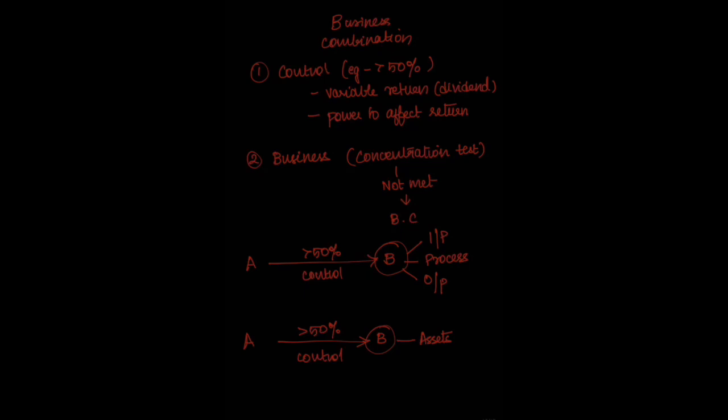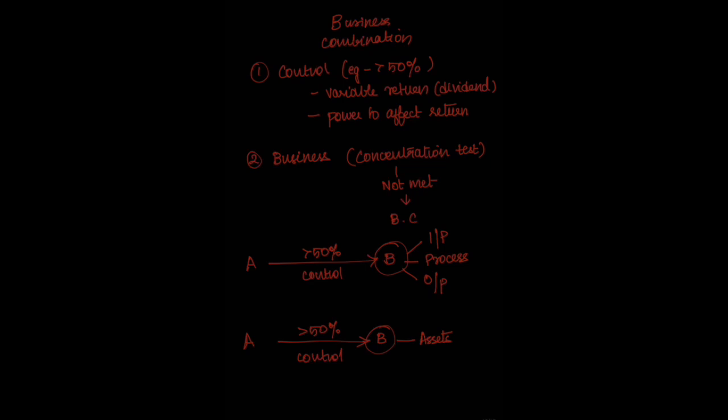So if company A acquires company B, which is running, has all the inputs, raw materials, it's a manufacturing unit and it is producing an output, and as a whole, company A acquires company B, then I have control over company B, in that I can get variable returns from it, and I can make the decisions to get the variable returns. In such cases, company A will apply Ind AS 103 at the acquisition date.